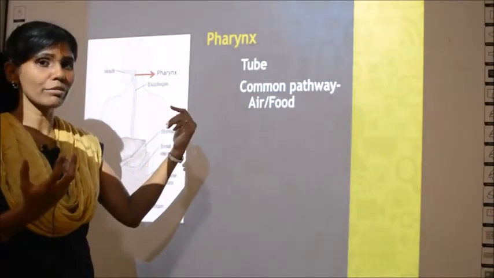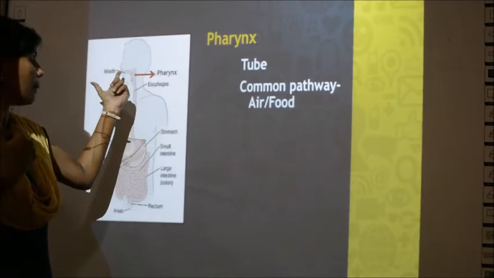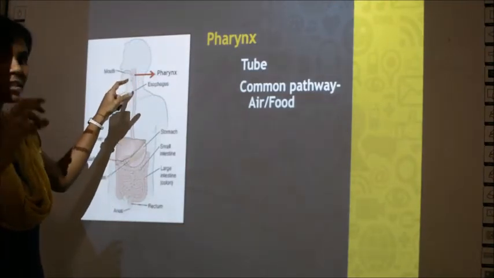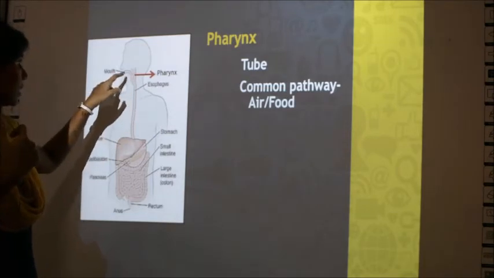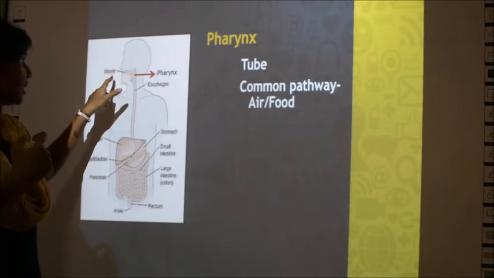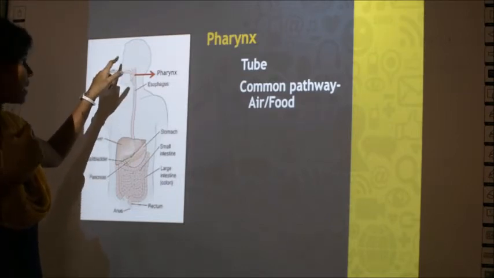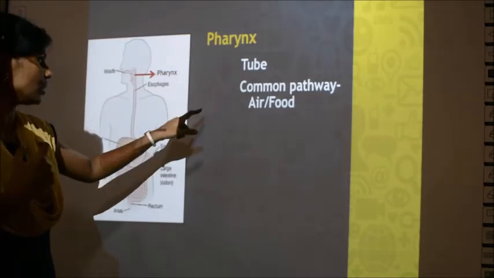What have we studied about the pharynx? Pharynx is a tube just below the back of the mouth, and it is a junction. It is a common pathway for both food and air, because it is present near the mouth and also next to the nasal cavity. It can take in food as well as allow the air to pass through it. So this is about the pharynx.